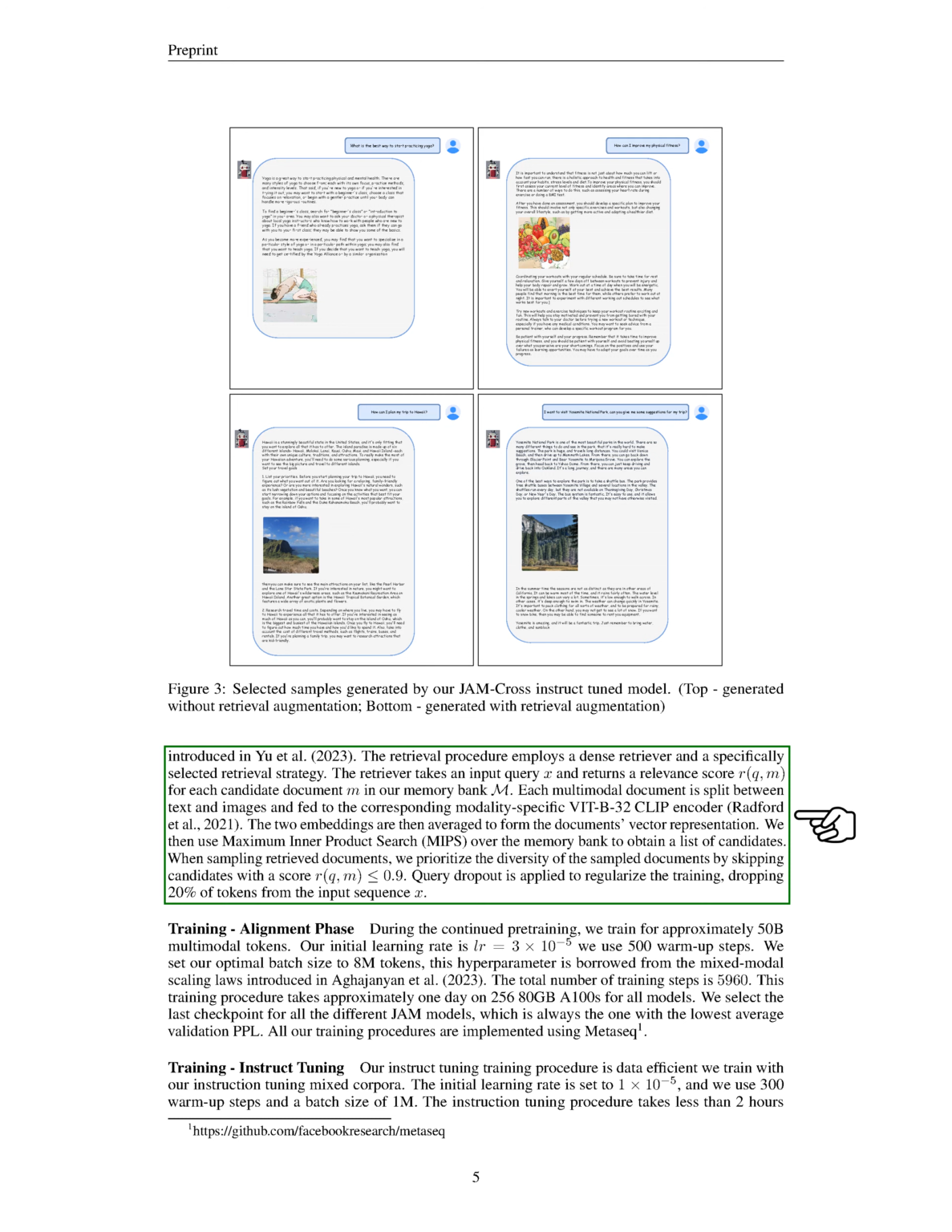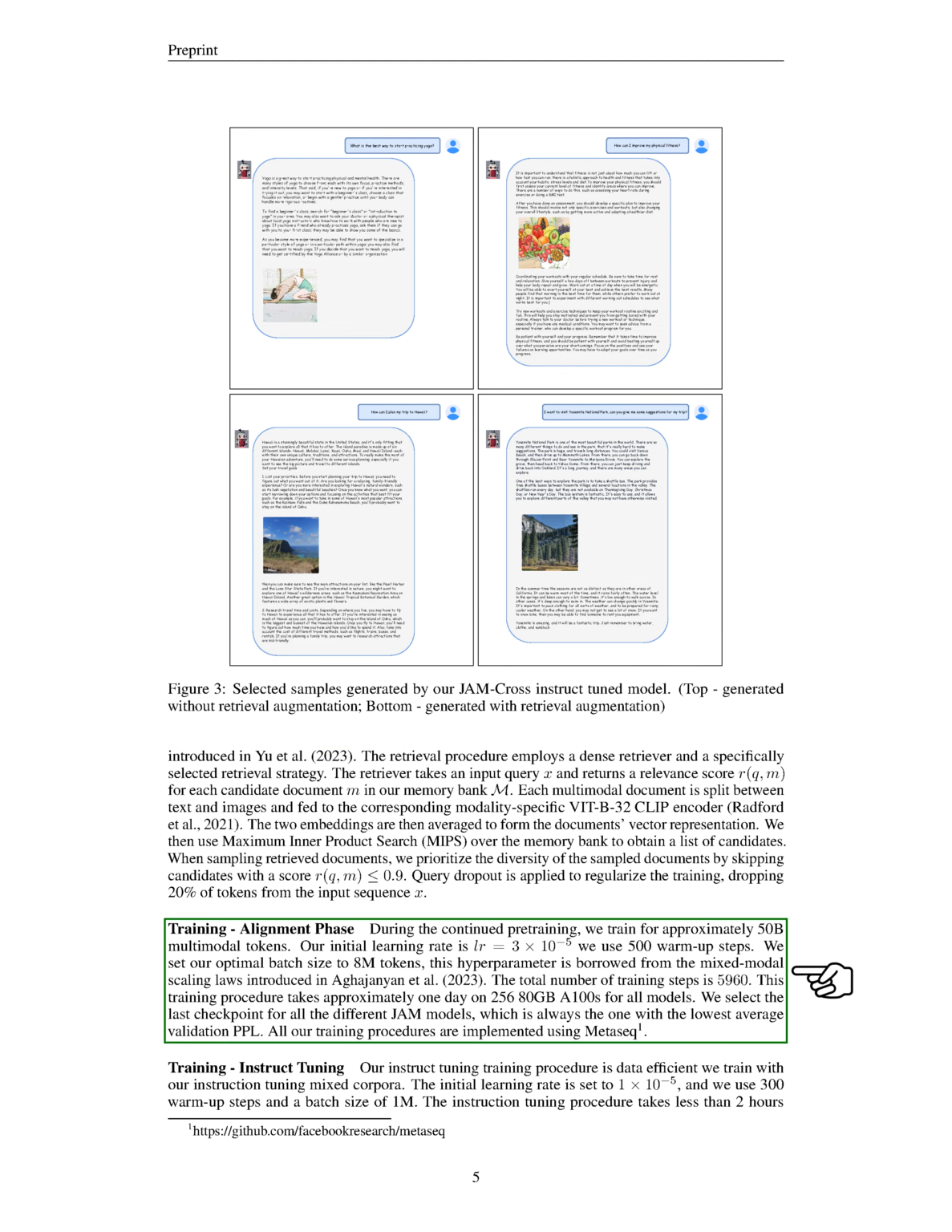We then use maximum inner product search over the memory bank to get a list of candidates. When sampling retrieved documents, we prioritize diversity by skipping candidates with a score less than or equal to 0.9. We apply query dropout to regularize the training, dropping 20% of tokens from the input sequence. During the continued pre-training, we train for approximately 50 billion multimodal tokens.